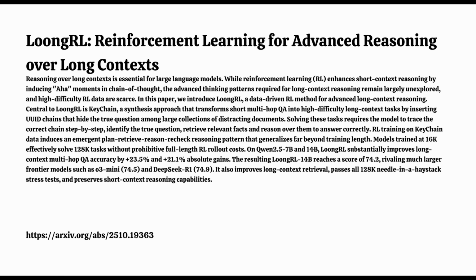Today we're getting into a really interesting paper called LoongRL. That's right. It tackles a big challenge: how to get large language models, LLMs, to perform advanced reasoning, not just find information, when they're dealing with incredibly long texts. Yeah, we're talking about context up to 128,000 tokens, huge amounts of information. And the core mission here was figuring out how to use reinforcement learning, RL, to teach these models better thinking patterns specifically for these long contexts.